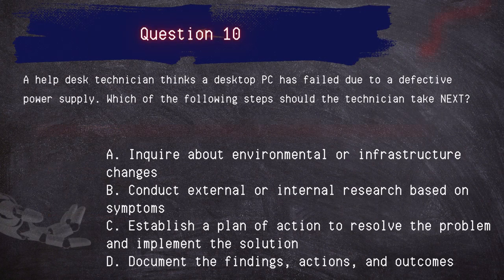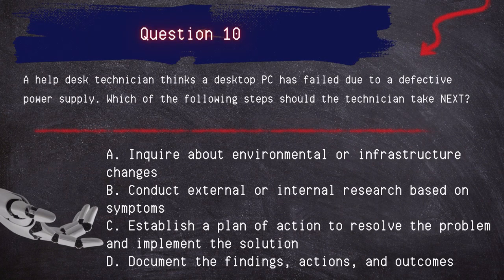Question 10. A help desk technician thinks a desktop PC has failed due to a defective power supply. Which of the following steps should the technician take next? Inquire about environmental or infrastructure change. Conduct external or internal research based on symptoms. Establish a plan of action to resolve the problem and implement the solution. Document the findings, actions, and outcomes.